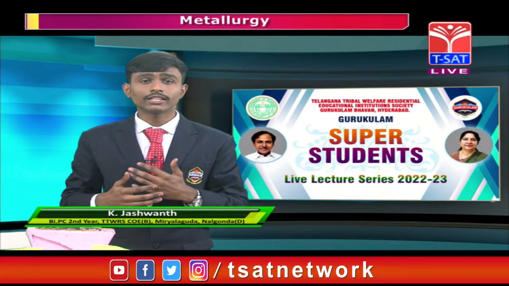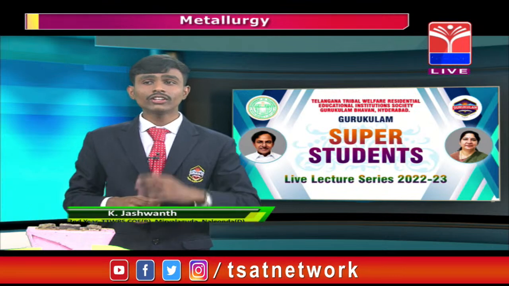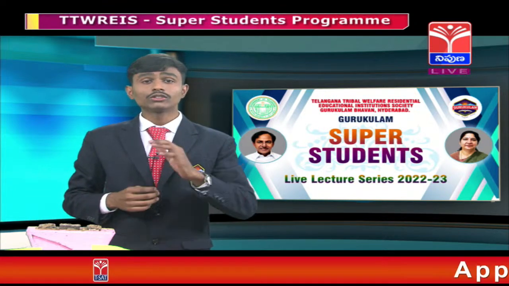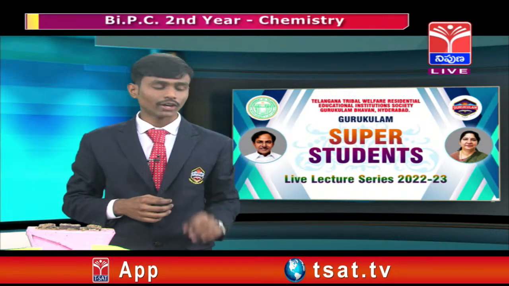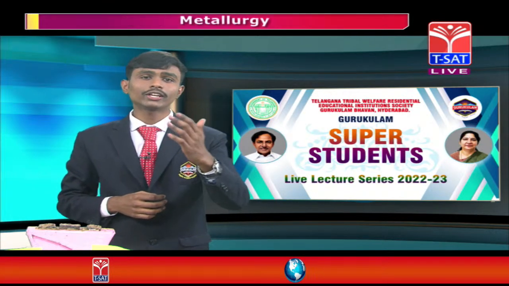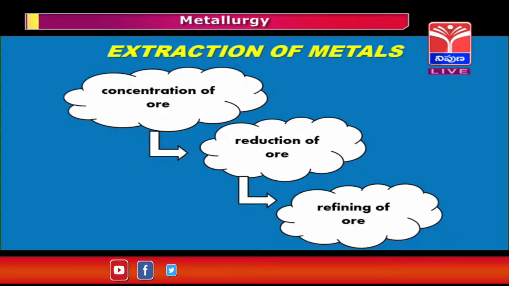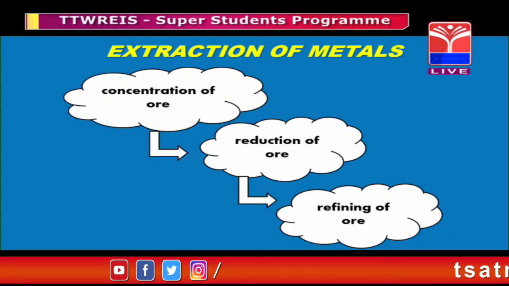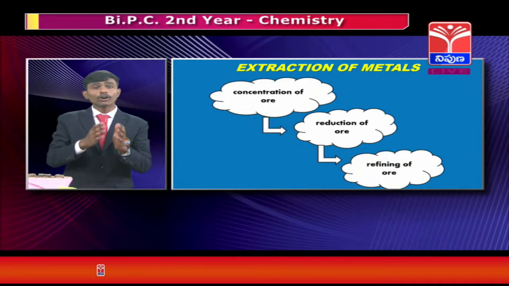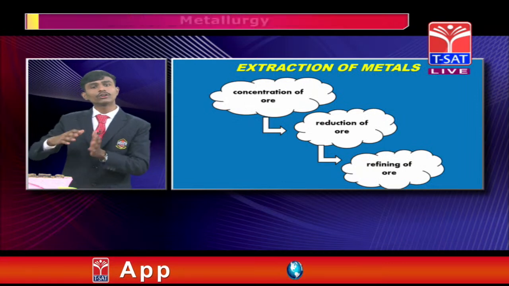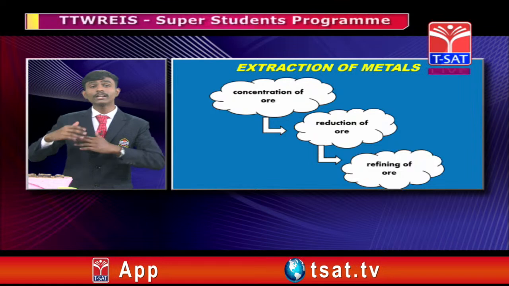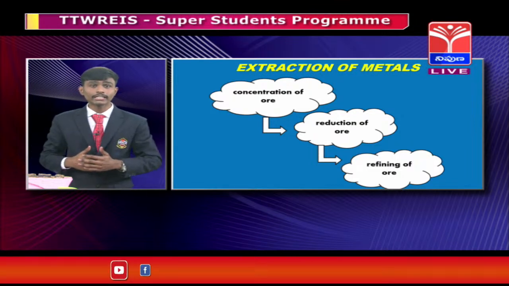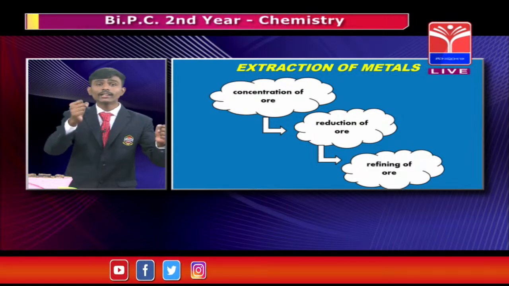Now we are going to see the extraction processes. There are three types of extraction processes, my dear friends: concentration of ore, reduction of ore, and refining of ore. What do you mean by concentration of ore? In this class we are going to study only concentration of ore. Concentration of ore is also called beneficiation or dredging. The aim of the concentration of ore is to separate the ores and impurities.